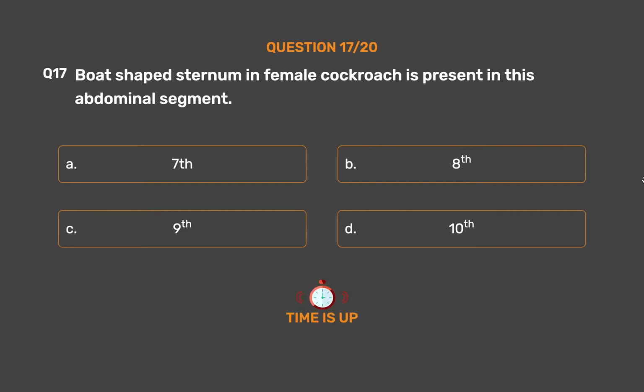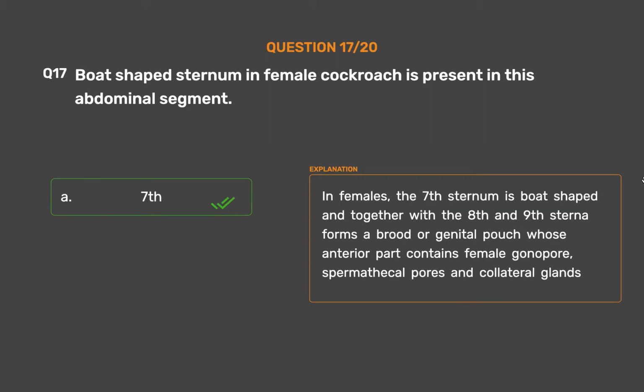The correct answer is option A, 7th. In females, the 7th sternum is boat-shaped and together with the 8th and 9th sternum forms a brood or genital pouch whose anterior part contains female gonopore, spermathecal pores and collateral glands.